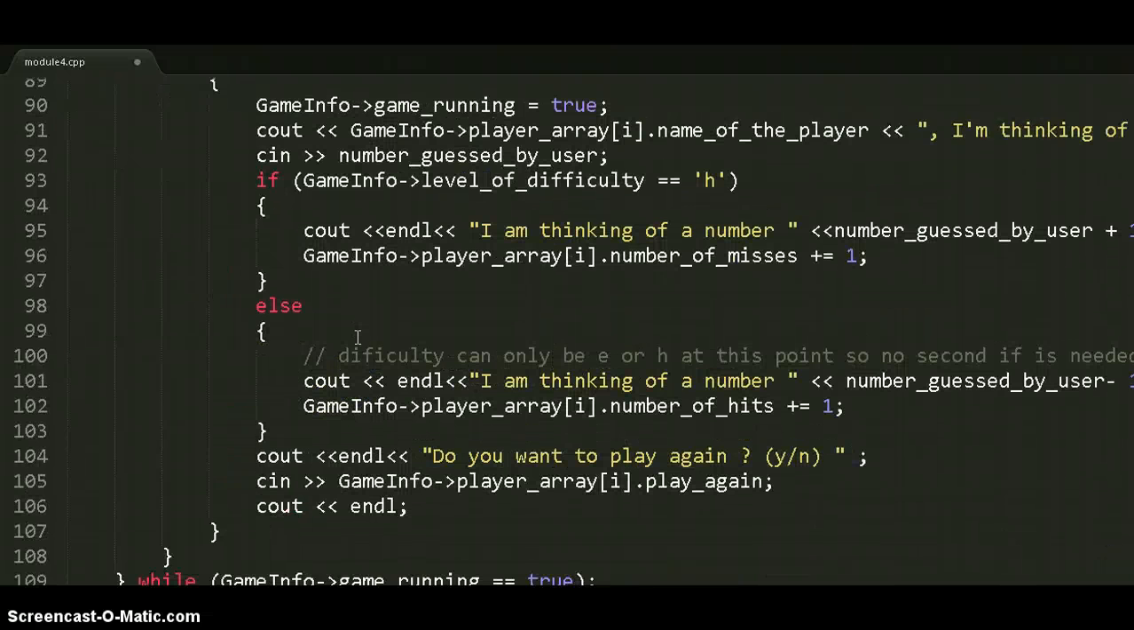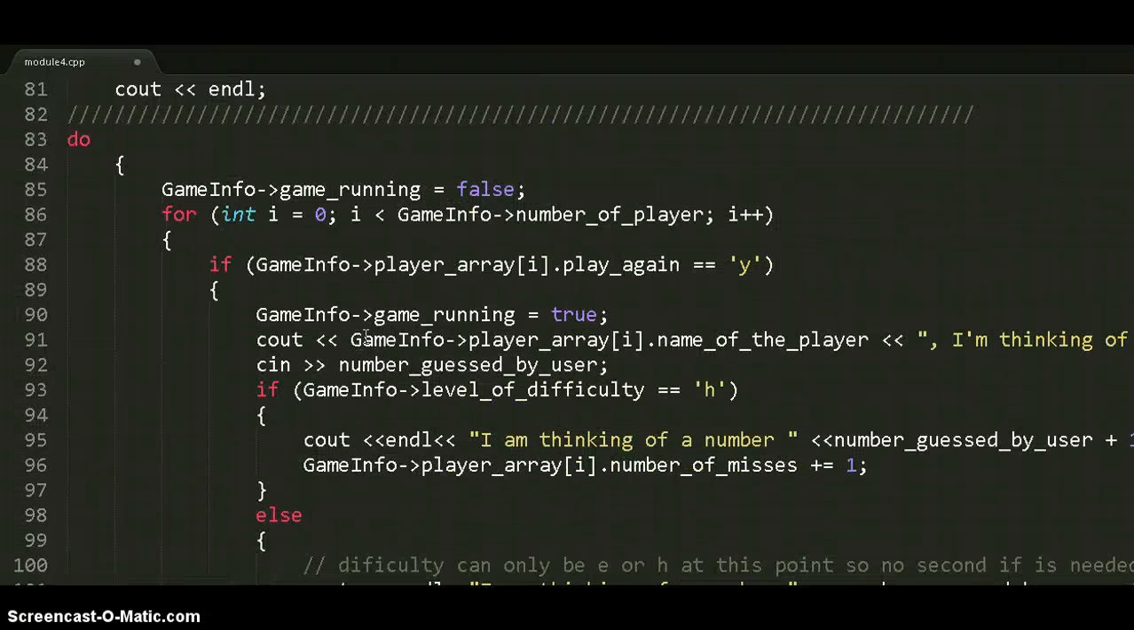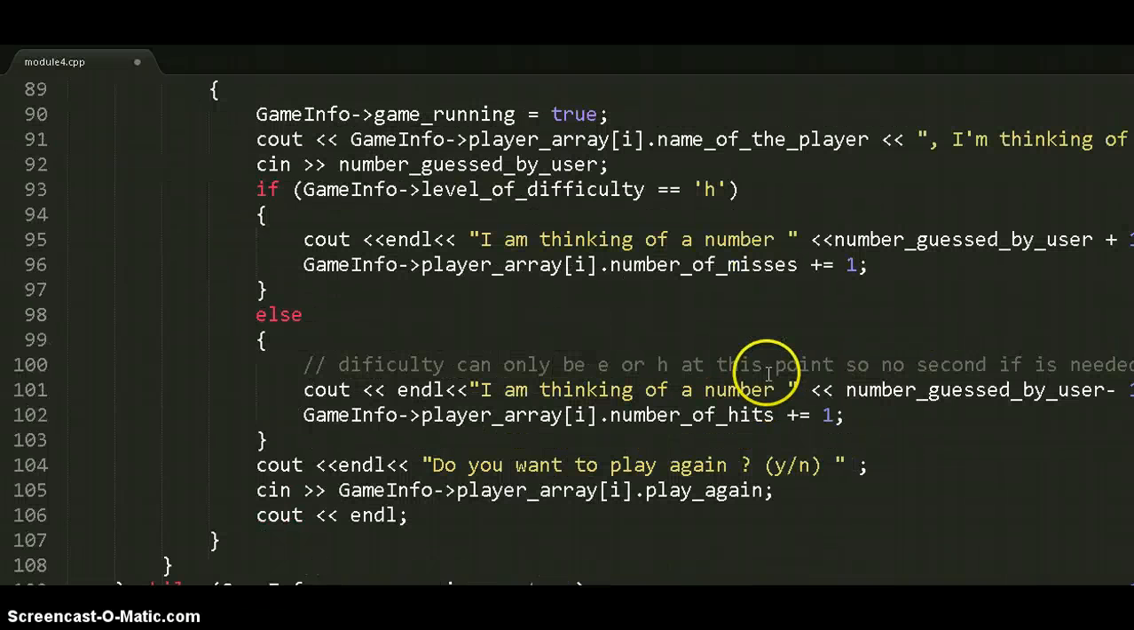And here is another do and while loop, and in this case if the player says he wants to play again, then game running equals true, and then he can play again, and it will print out the name of the player. For example, player 1, I am thinking of number 1.